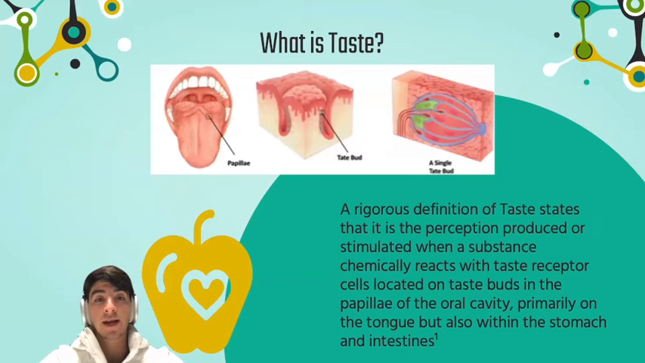So first, we ask ourselves, what is taste? Well, for taste, I would say a rigorous definition would be that it is the perception produced or stimulated when a substance chemically reacts with the taste receptor cells located on taste buds in the papillae of the oral cavity, primarily on the tongue, but there are also taste receptors within the stomach and intestines.